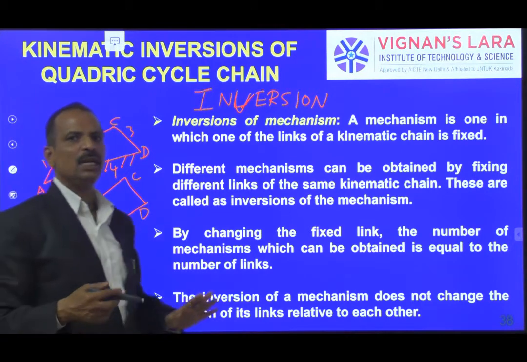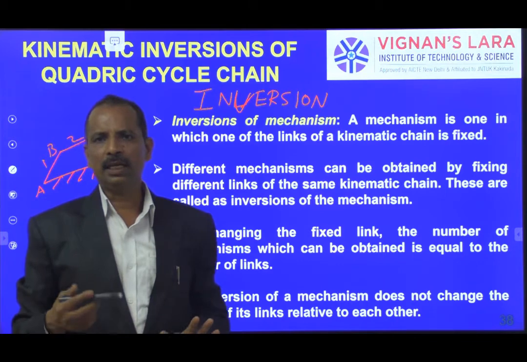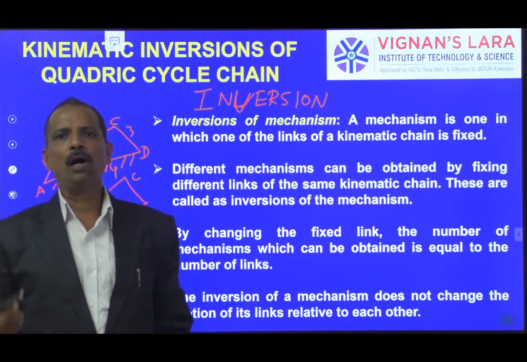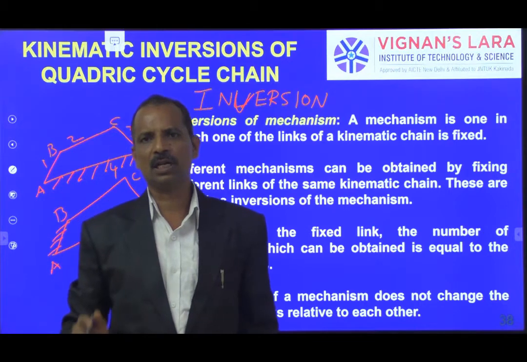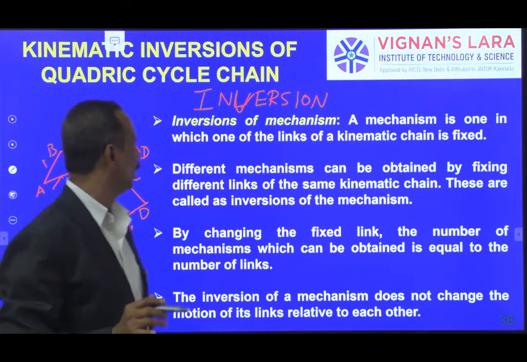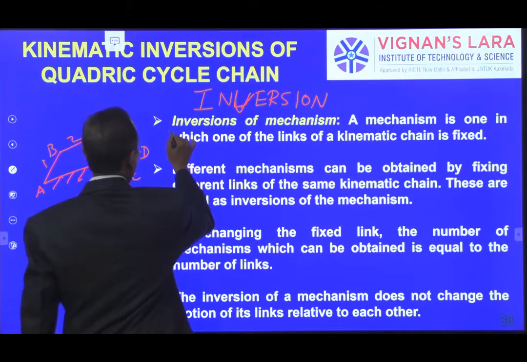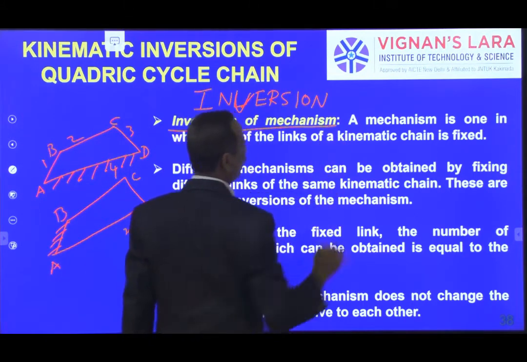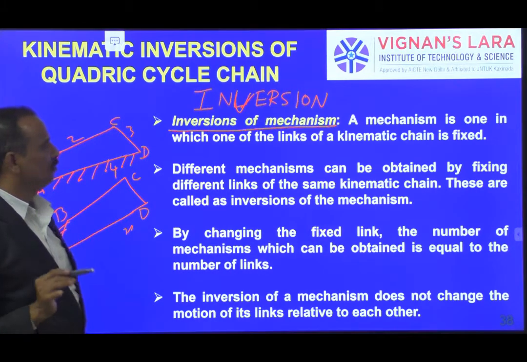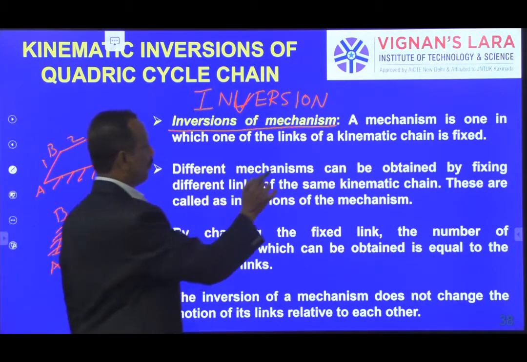So by fixing different links in the kinematic chain, we can get different mechanisms. All these are called inversions of that kinematic chain or inversions of the mechanism. An inversion of a mechanism is one in which one of the links of a kinematic chain is fixed.